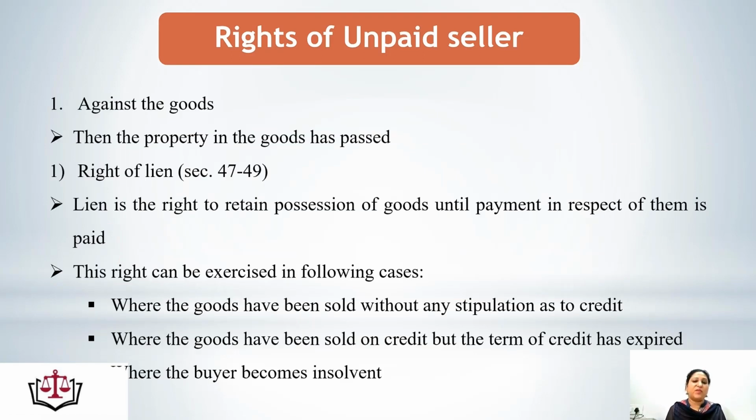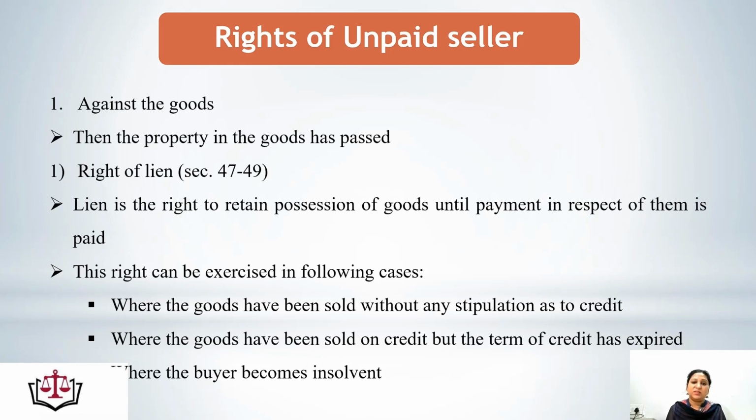Let's first discuss the rights of unpaid seller against the goods. Once the property is still in the possession of the seller but the ownership has been transferred, then the unpaid seller has these rights. The first right is the right of lien. It is under sections 47 to 49, defined under the Sale of Goods Act 1930. What is the right of lien? Right of lien is to retain the possession of the goods with the seller until the payment for those respective goods has been made.